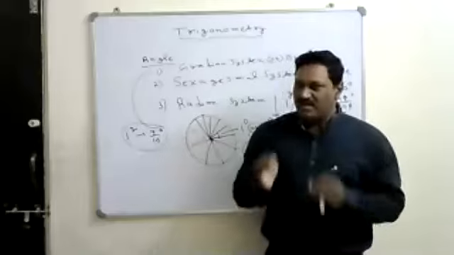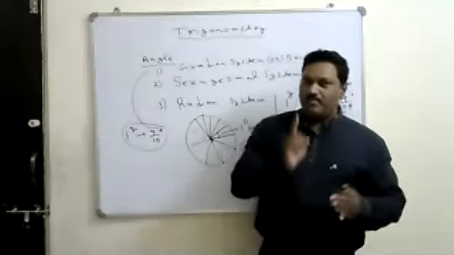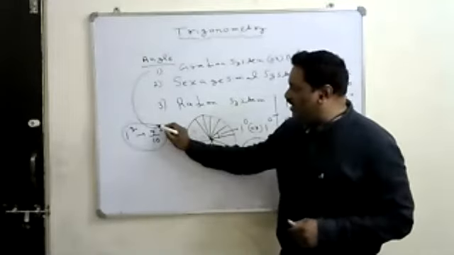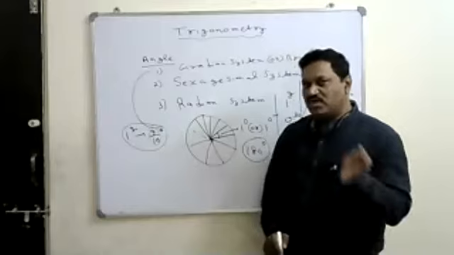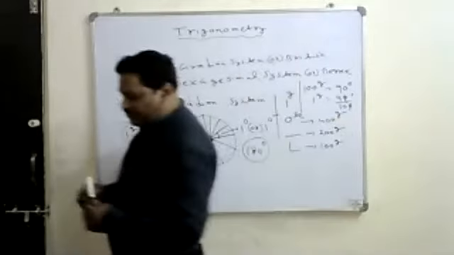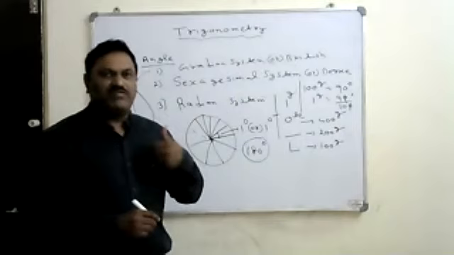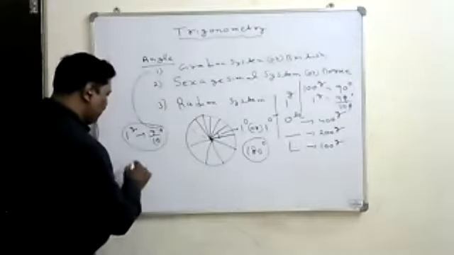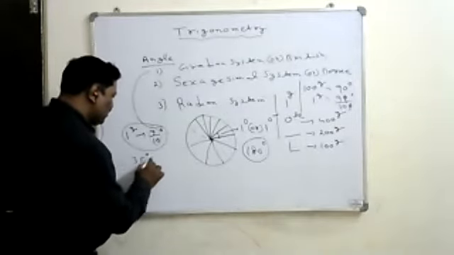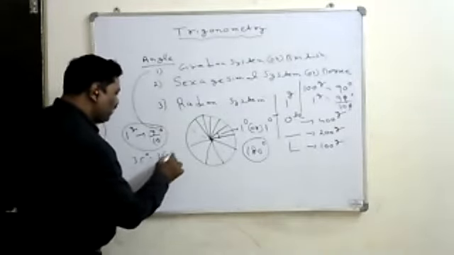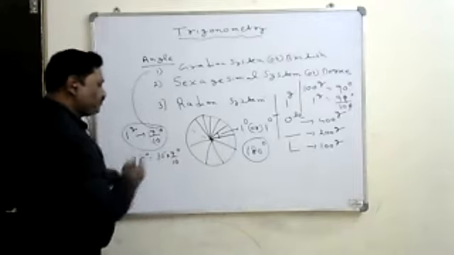If you want to convert any gradient value into degrees, multiply that value by 9 by 10. Suppose there is 35 gradients and I want to convert it into degrees. Then 35 gradients is equal to 35 into 9 by 10 degrees.